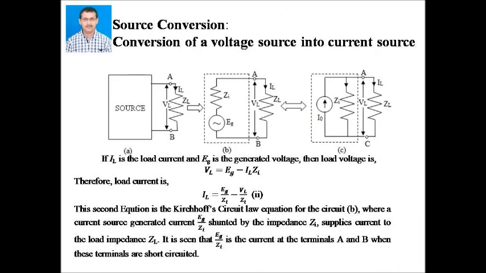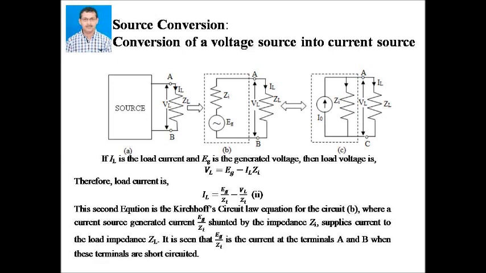We can convert any voltage source into a current source or any current source into a voltage source. A given voltage source with a series resistance can be converted into an equivalent current source with a parallel resistance. As shown in the circuit, if IL is the load current and EG is the generated voltage, then the load voltage is VL equal to EG minus IL ZI. Therefore, the load current is IL equal to EG by ZI minus VL by ZI.